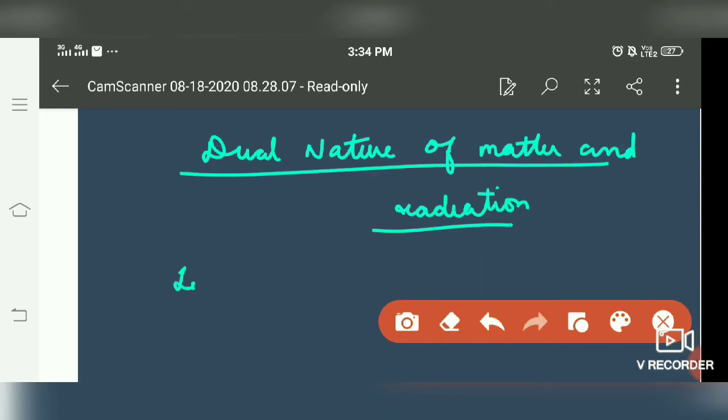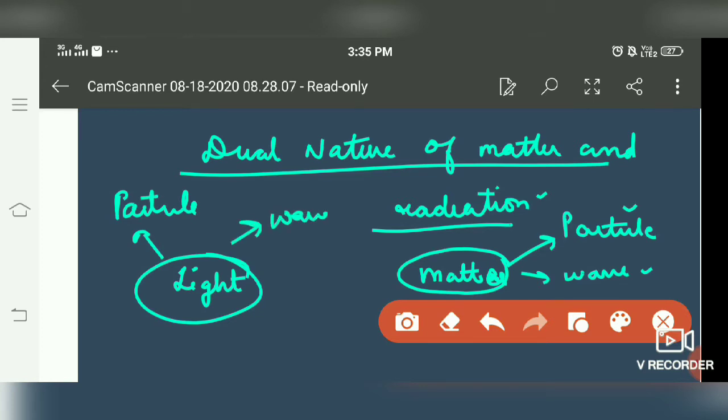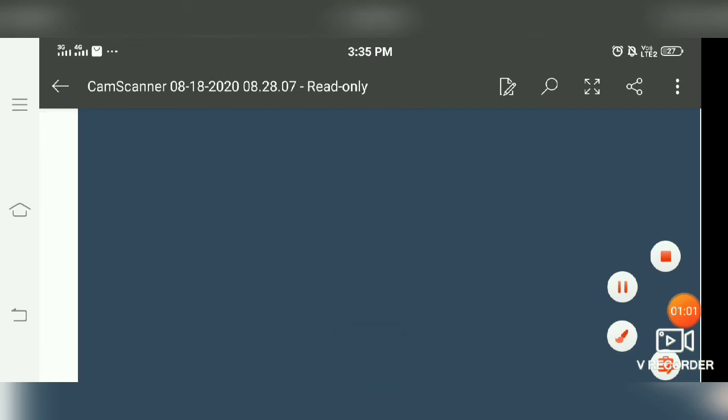Just like light, matter and radiation also have dual nature, means they have particle as well as wave nature. So in this chapter we will discuss the particle as well as wave nature of matter and radiation. Just like light has the particle as well as wave nature. To begin with, first of all we will discuss the particle nature of light.